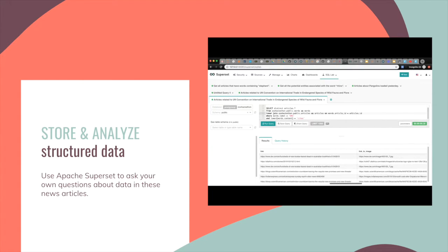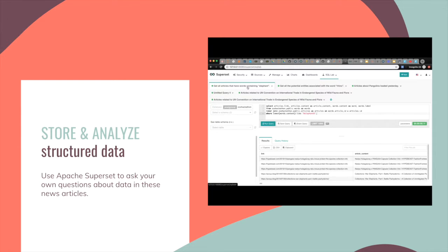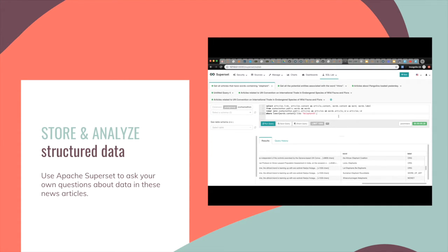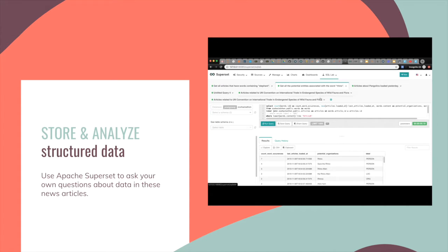We can also look at every token, every word in those articles, and see if that derived information, maybe specific people or specific organizations, are talked about when referring to elephants, for example, like in this query, or when referring to rhinos. It helps the person who wants to do this analysis find patterns in when particular wildlife trafficking events are occurring and being talked about in these articles. This gives users a way to slice and dice the data any way they want and not have to worry about all the steps beforehand, the ingestion and the munging through the data.